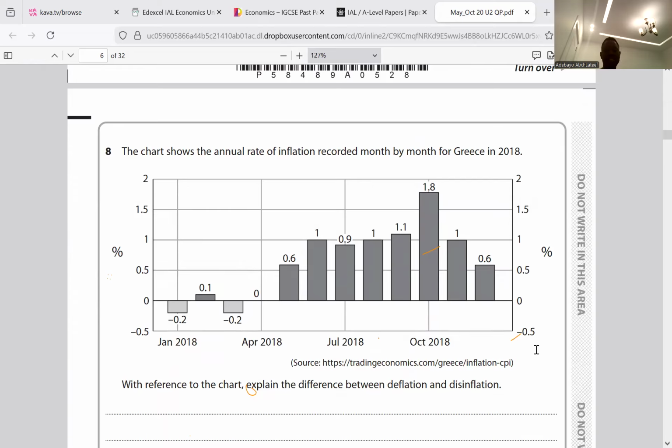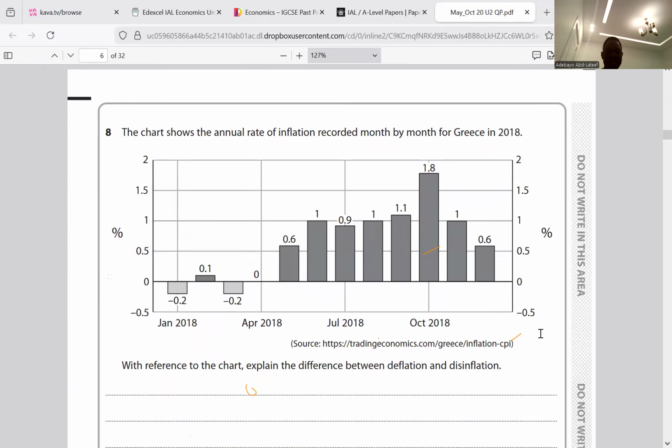So based on this chart, they said, with reference to the chart, explain the difference between deflation and disinflation. He said deflation is defined as a continuous general fall in price across an economy for 2 or more consecutive quarters. I don't think I said that to you before. That's 2 consecutive quarters; you use that for recession.